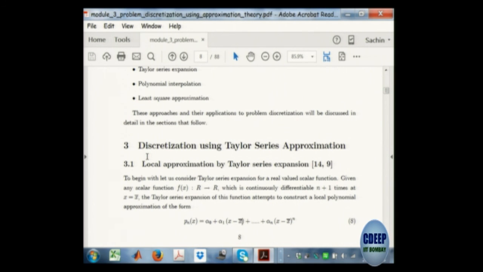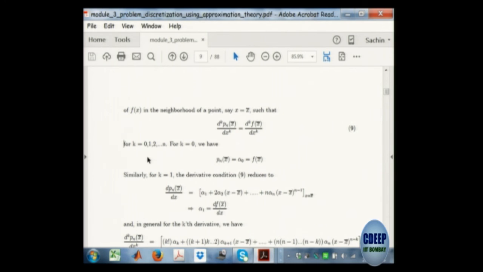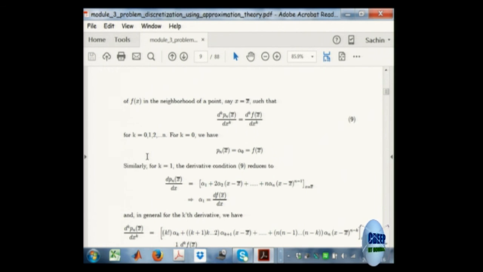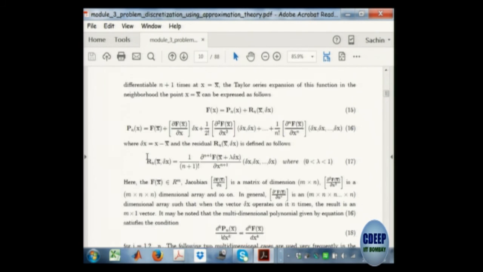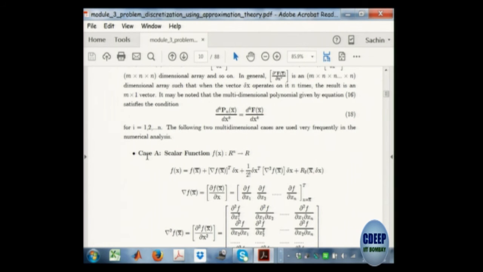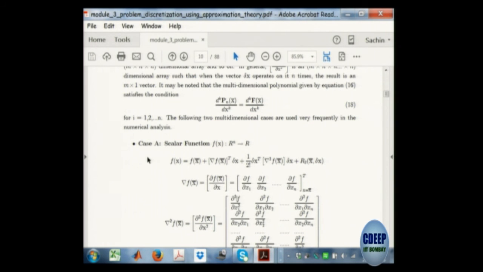So then I have what is the Taylor series. This is standard material; the only thing is the rearrangement is different. This is the Taylor series in one dimension, which is what we study in a standard course, then the Taylor series in n dimensions, and so on. Sometimes you have scalar functions from n dimensions to one dimension; the norm is a scalar function, for example. Then we need to find Taylor series expansions.